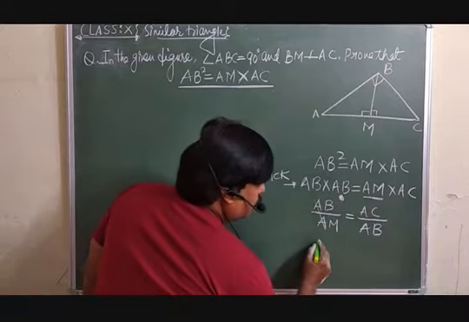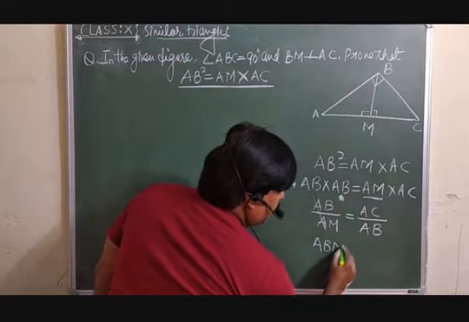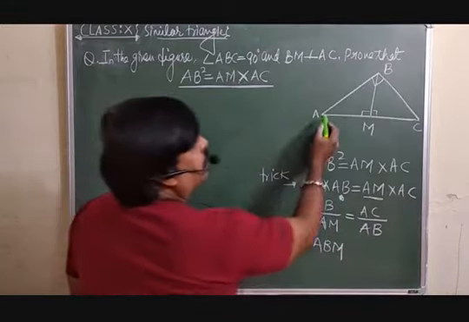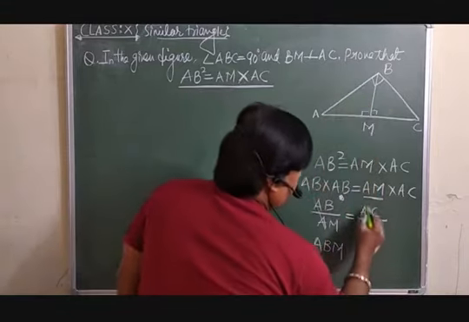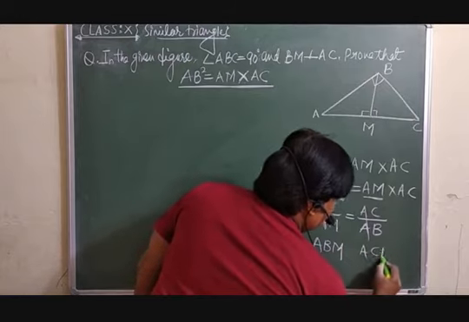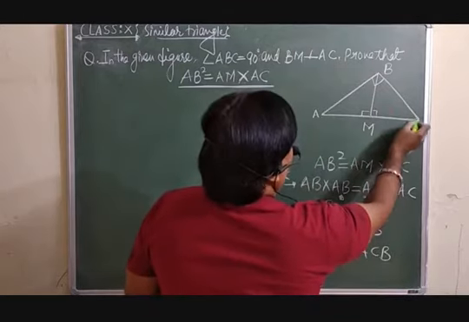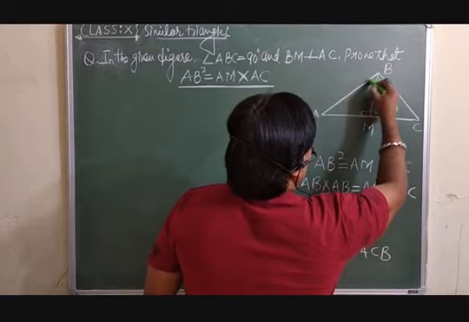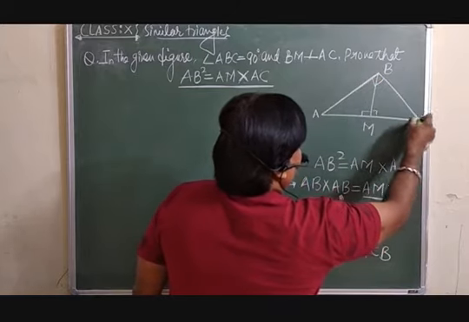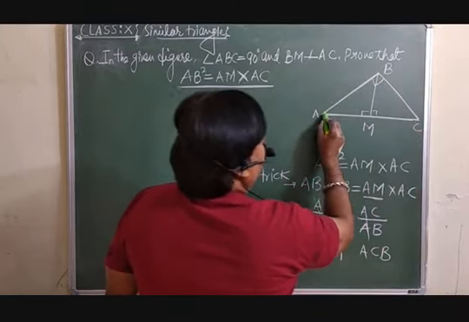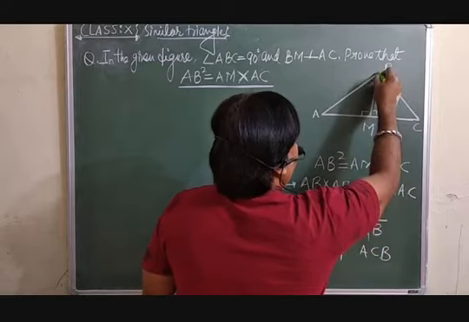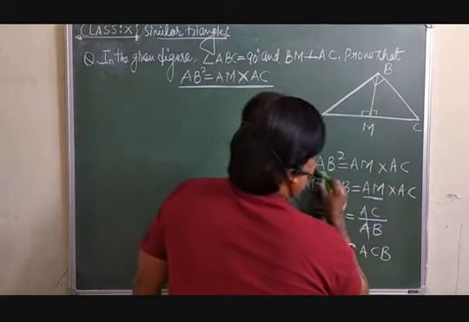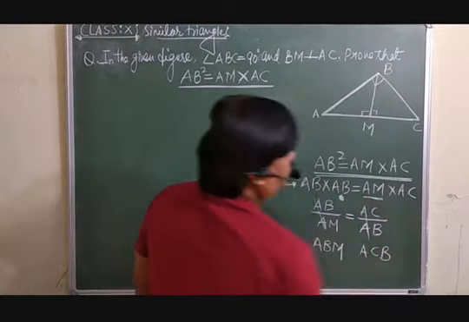So this A is common, so you can see one of the triangles you are getting is ABM. Here is another, ACB. It means if we prove this triangle similar to this one, then after that, taking the ratio, we can get this one.